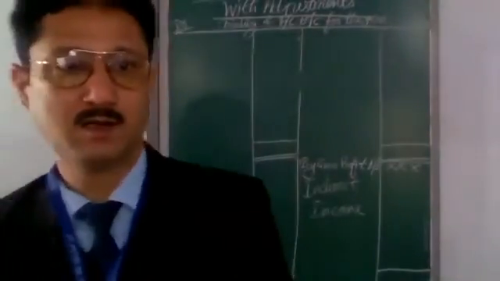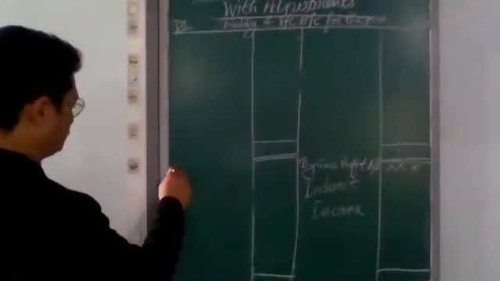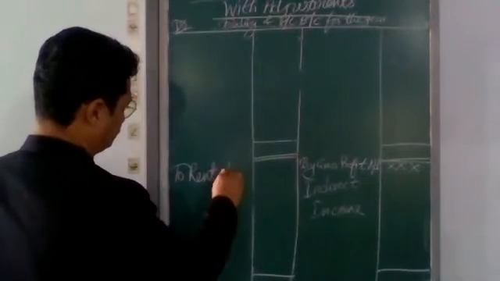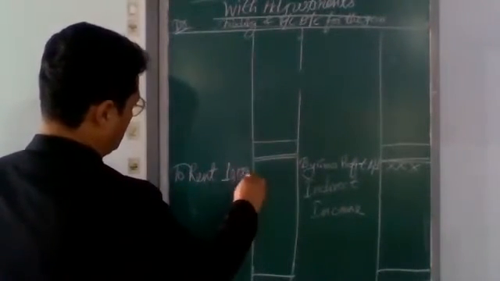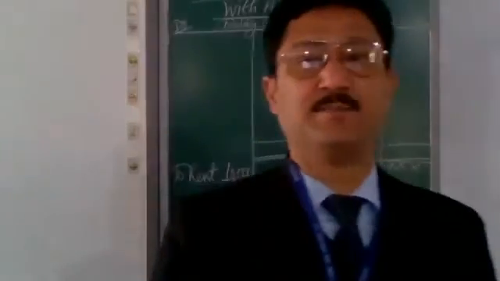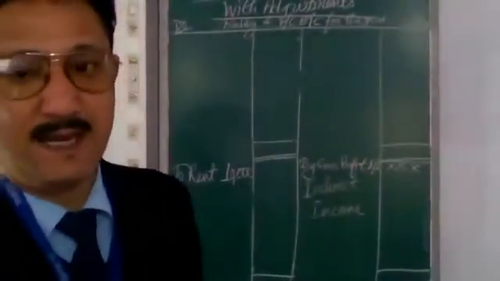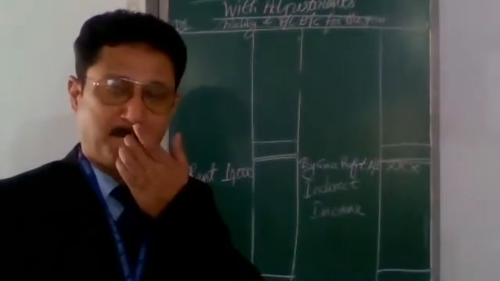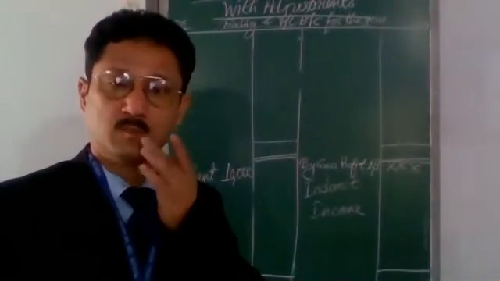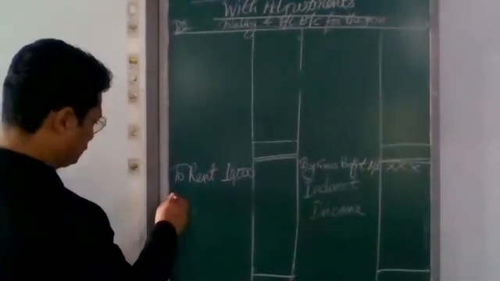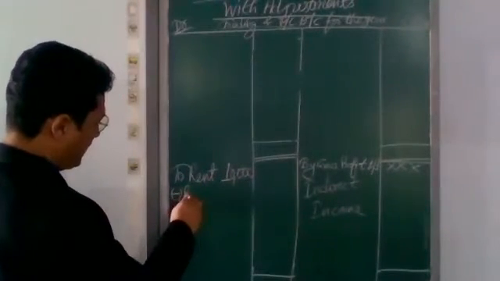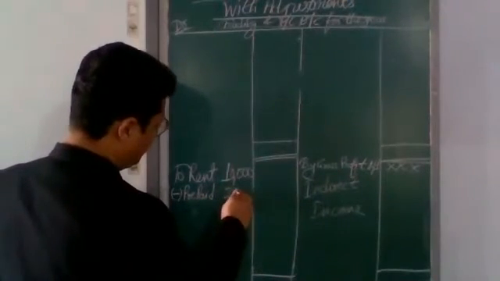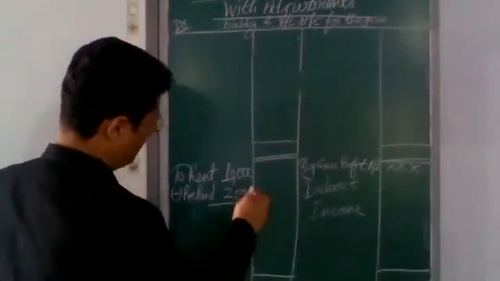Sir, rent 8,000 plus prepaid rent 2,000. I said rent paid is 10,000 and prepaid rent is 2,000. How will you show it? Sir, rent is 10,000 minus prepaid rent 2,000.